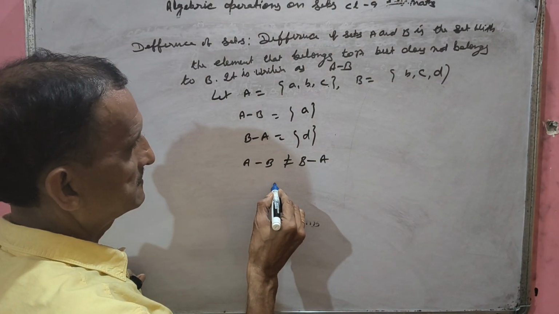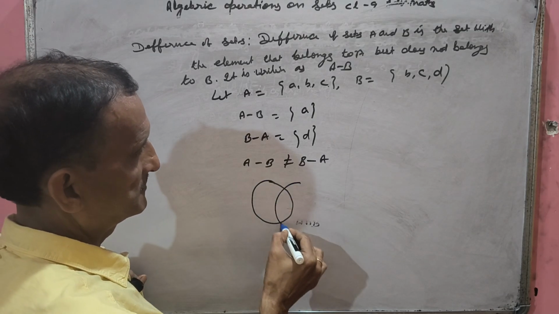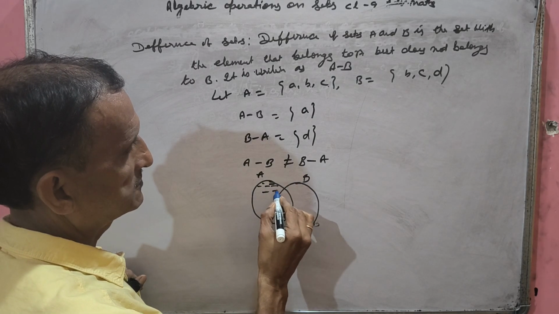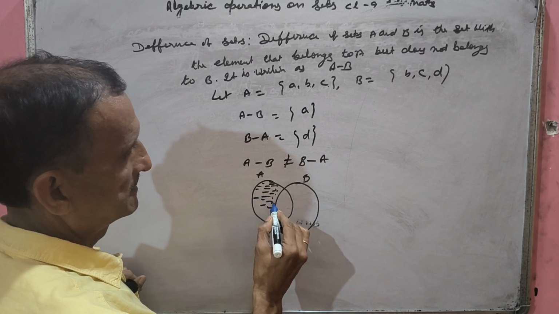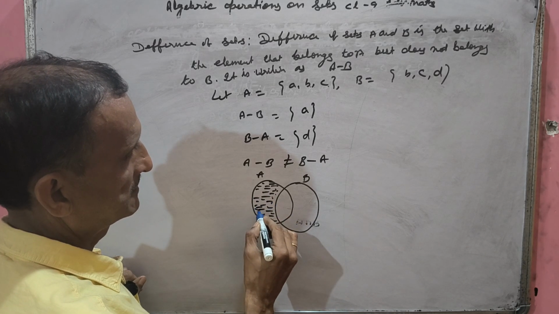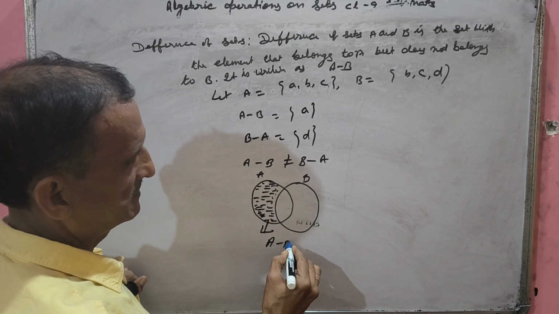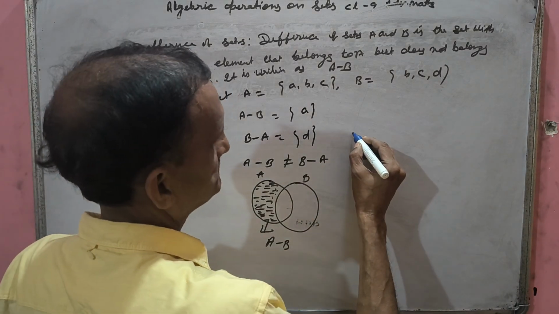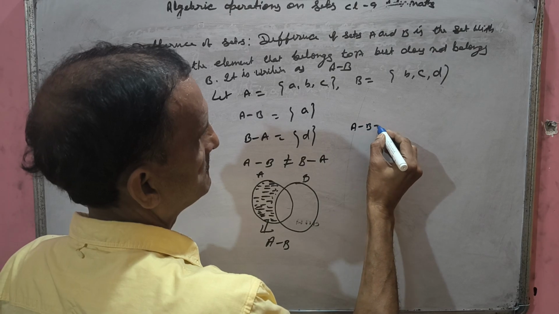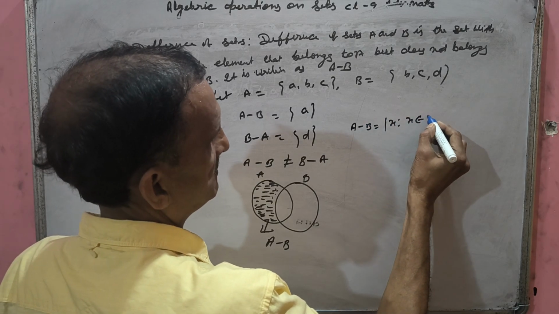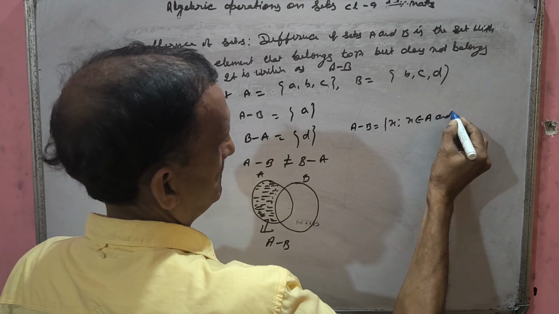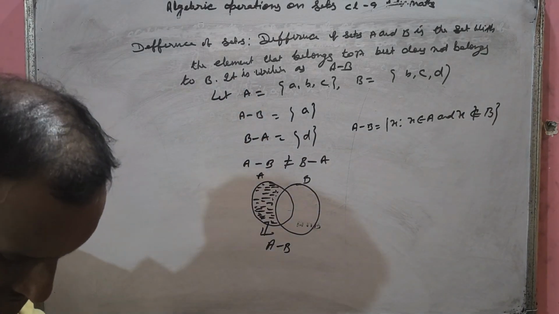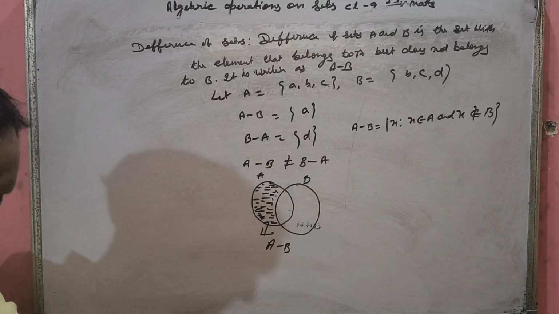Now you can understand more clearly with the help of a Venn diagram also. This is A, this is B. So what portion of A is not inside B? Understood? This shaded portion represents A minus B, the portion of A which is not in B. In rule method, how will you write? A minus B equals X such that X belongs to A and X does not belong to B. It is written as A minus B. Understood?